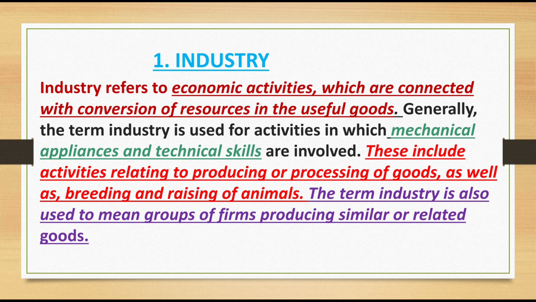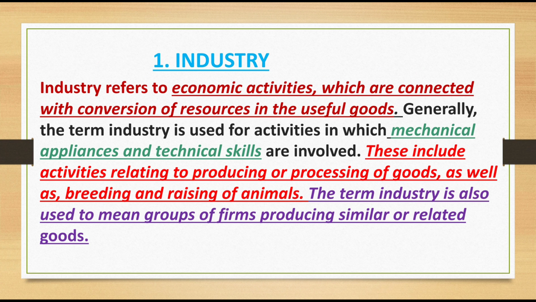So who is converting these natural resources or raw materials into finished goods? That is the main activity conducted in industry. That means they are making useful items. That is the conversion of resources into useful goods.